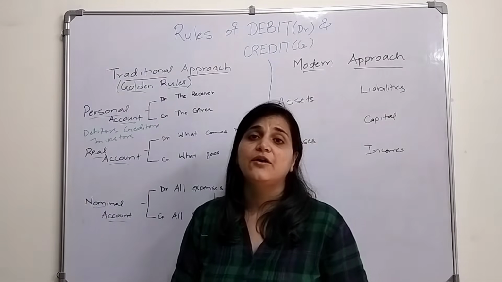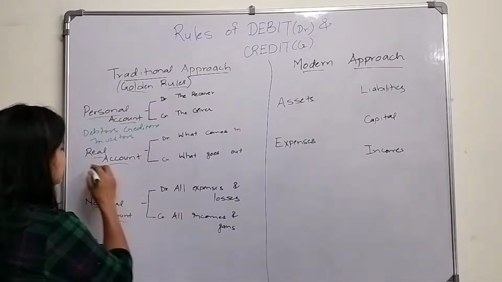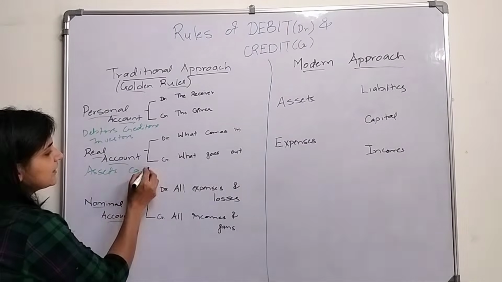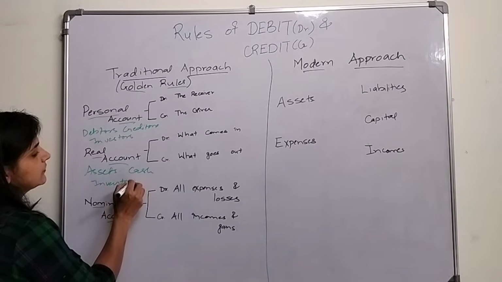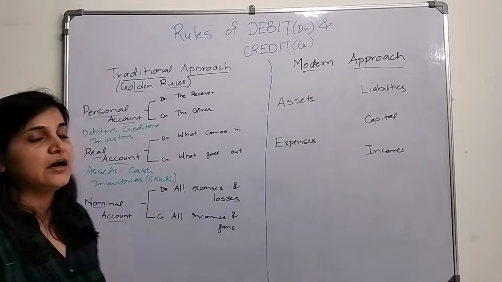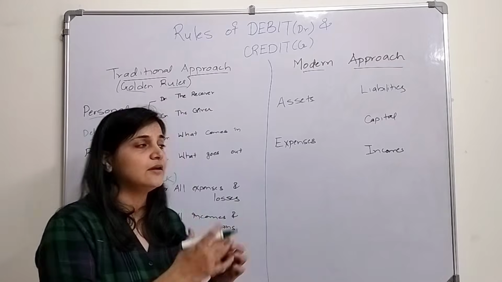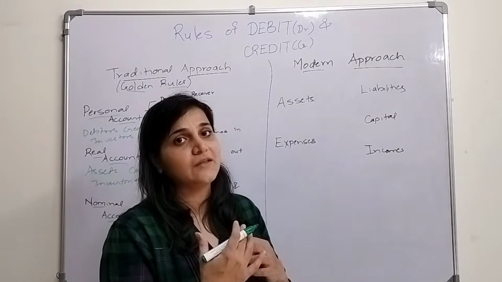Second account is real account. Now what comes into real account? The assets, all the assets, we can say cash, inventories, our stock. They all come under real account. And what is the rule of real account? Debit what comes in and credit what goes out.